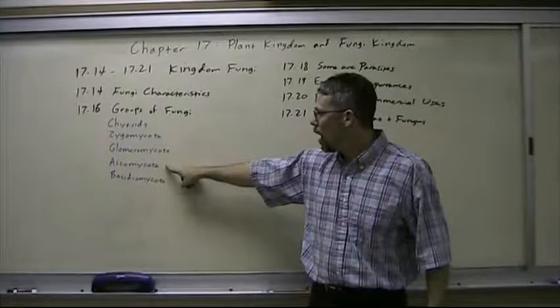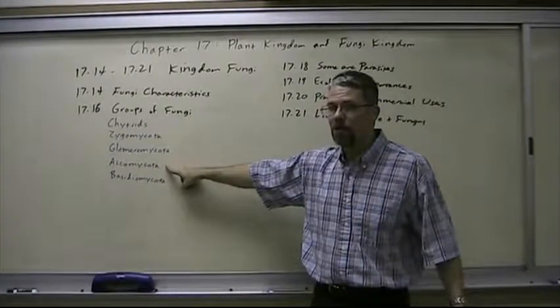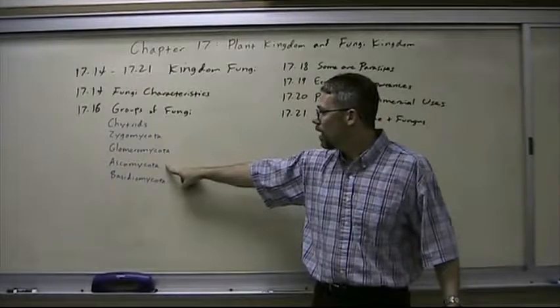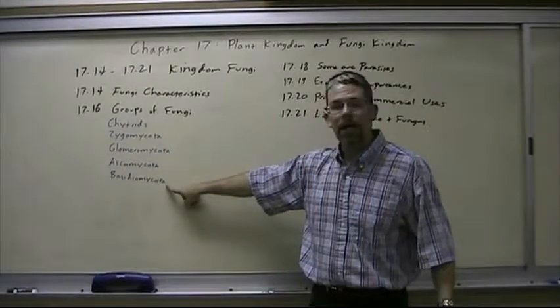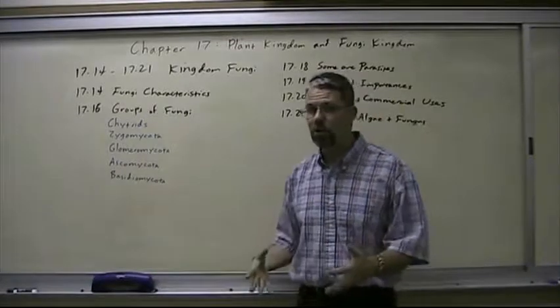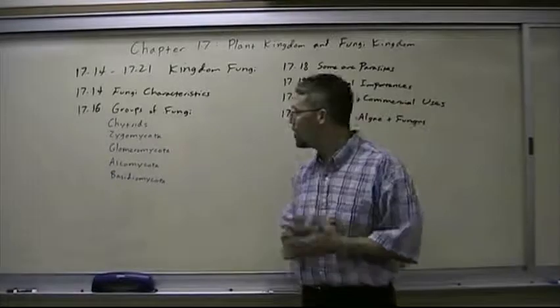The Ascomycota, or the sac fungi, include things like truffles and morels. Truffles are a delicacy in Europe. The Basidiomycota include things like mushrooms, shelf fungi, toadstools, and puffballs.